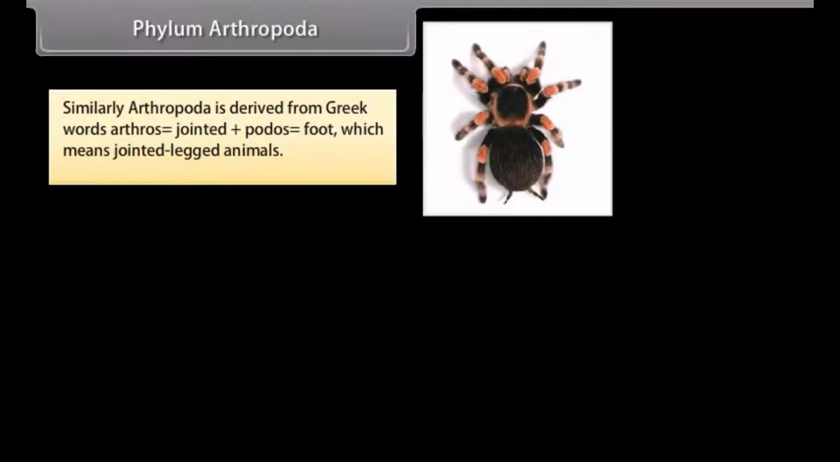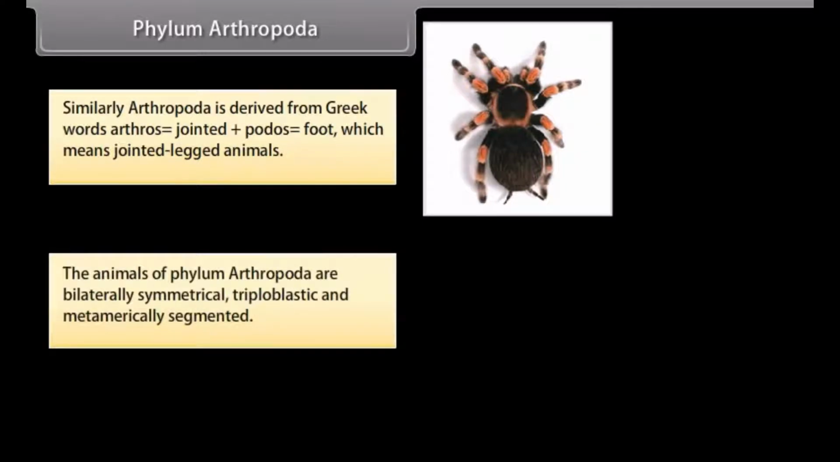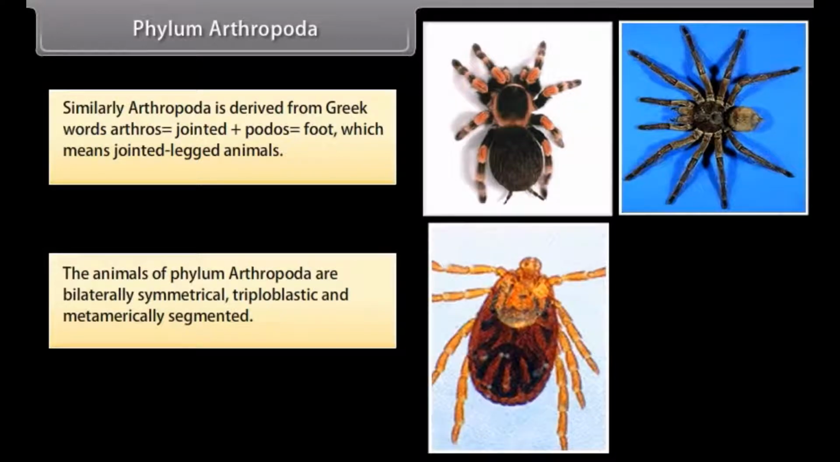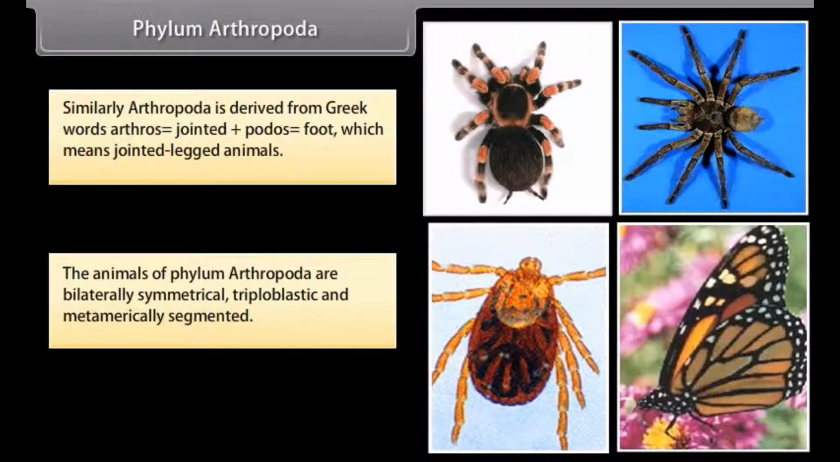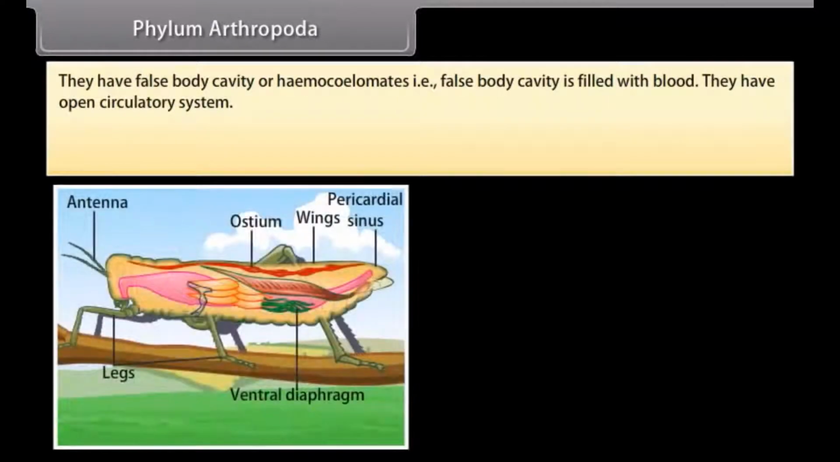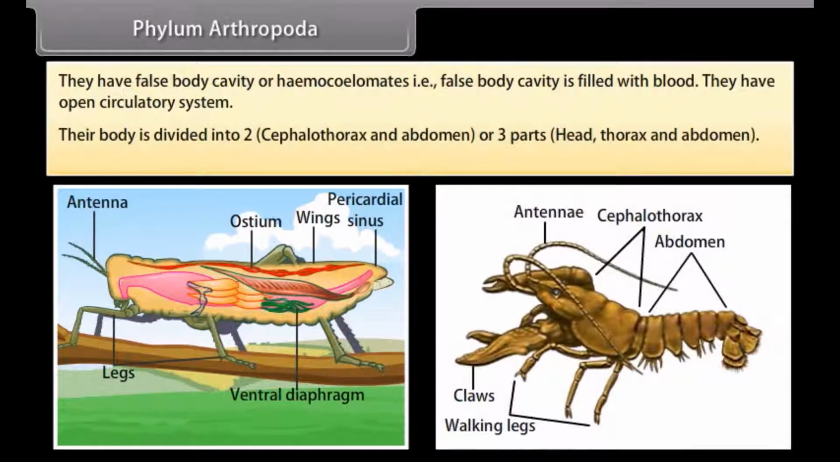Phylum Arthropoda. Similarly, Arthropoda is derived from Greek words arthros, which is jointed, plus podos, which is foot, which means jointed-legged animals. The animals of phylum Arthropoda are bilaterally symmetrical, triploblastic, and metamerically segmented. They have false body cavity, or hemocoelomates, that is, the false body cavity is filled with blood. They have open circulatory system. Their body is divided into two parts, cephalothorax and abdomen, or three parts, head, thorax, and abdomen.